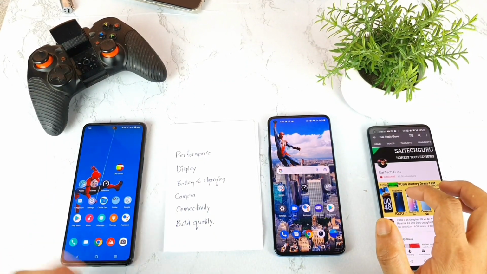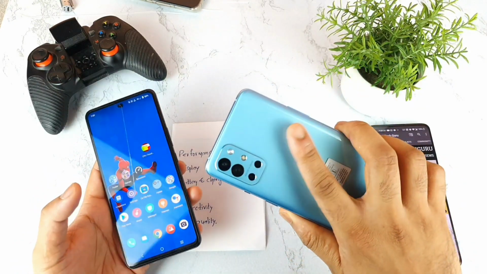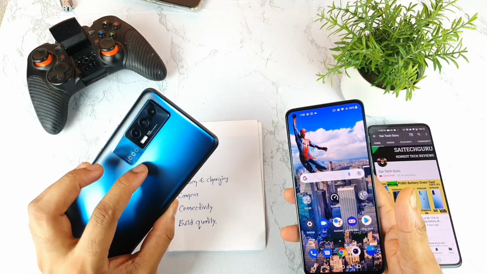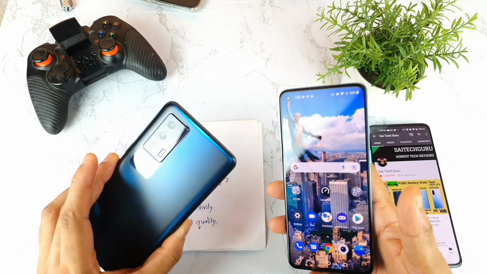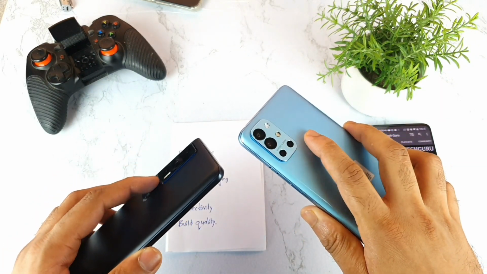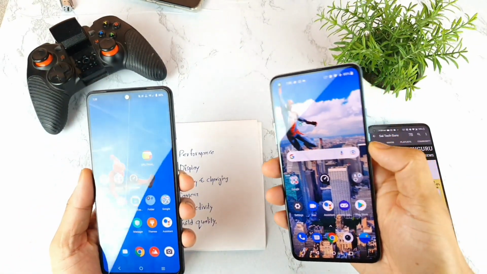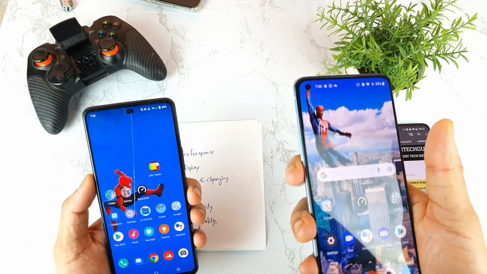So next is the build quality. Some people do like this kind of glossy texture on the backside. Some people prefer this kind of material on the backside, as you can see. So it depends on the person. As you can see, the camera bump in both phones is the same kind of bump, and the same kind of placements can be found, except the volume button on this side.